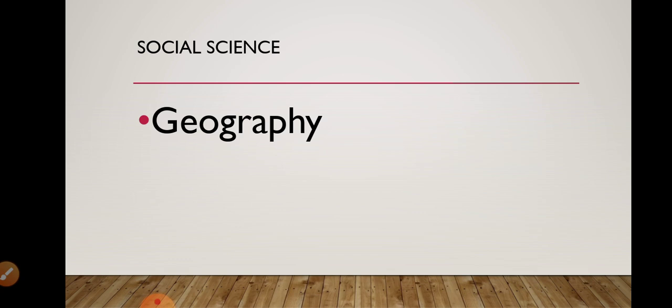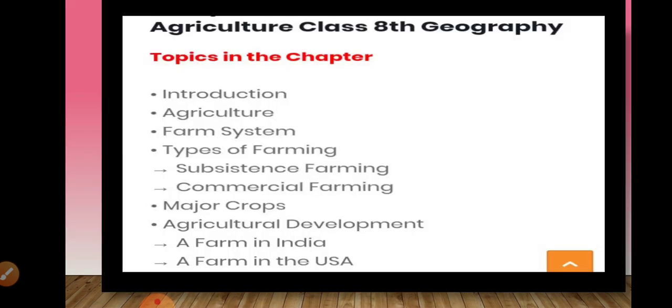In social science, we are going to deal with a very important section, that is geography. In geography, the chapter is agriculture. In this chapter, we are going to cover some very important topics like introduction, agriculture, farm system, types of farming, subsistence farming, commercial farming, major crops, agricultural development, a farm in India, a farm in the USA. So these many topics we are going to cover in this particular chapter.